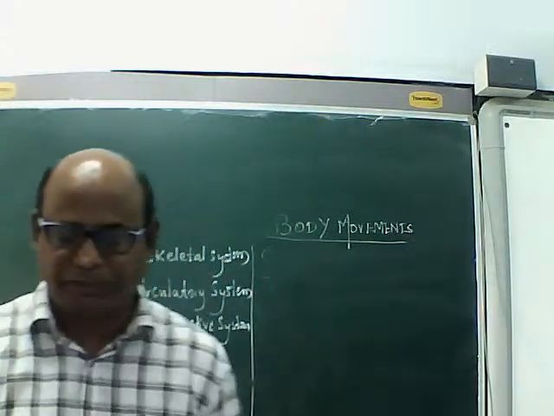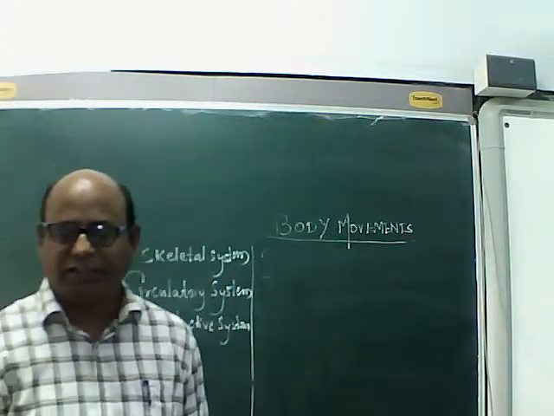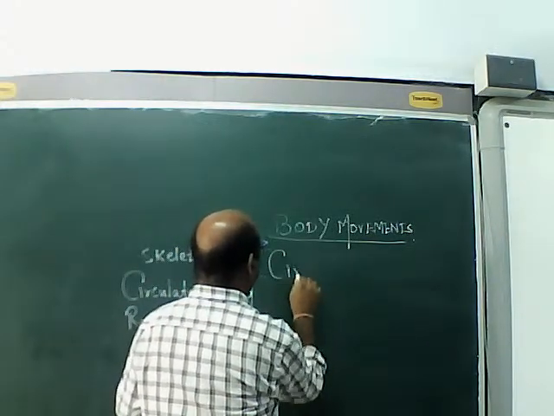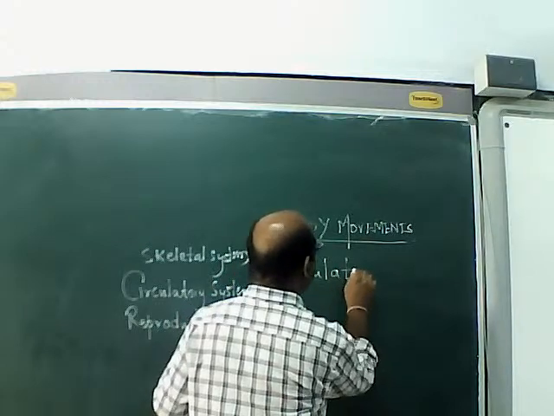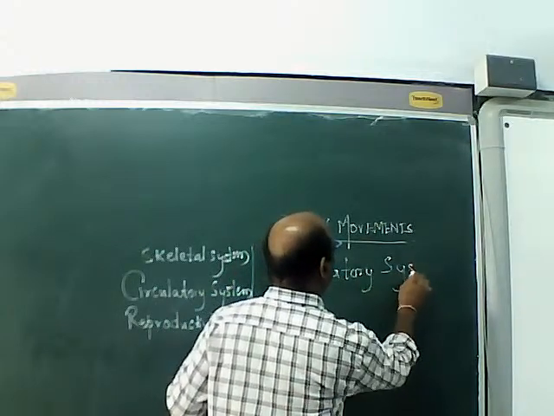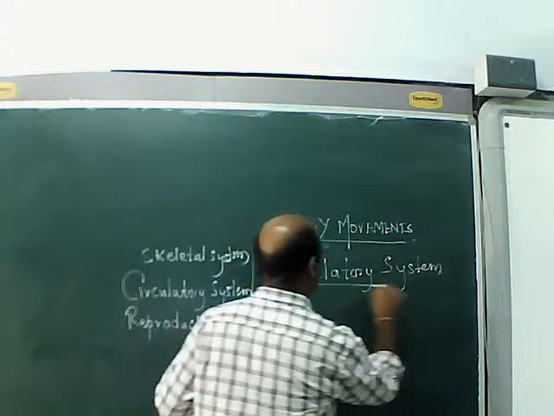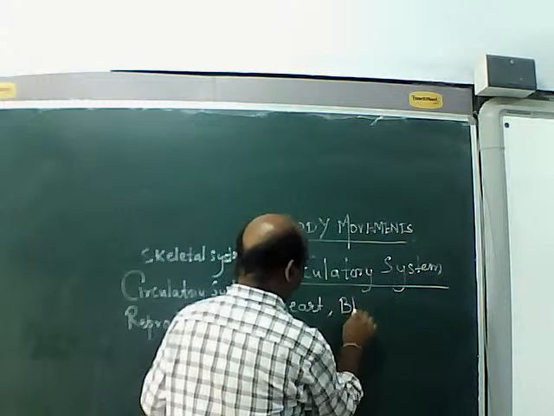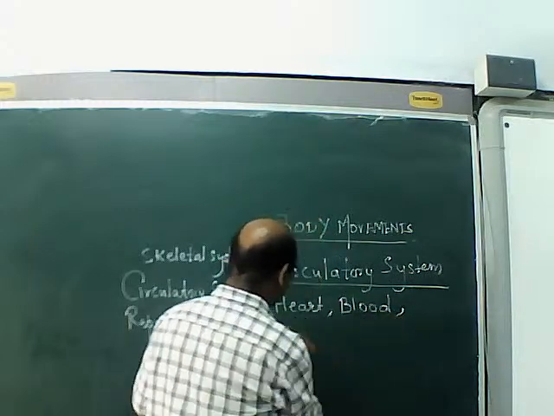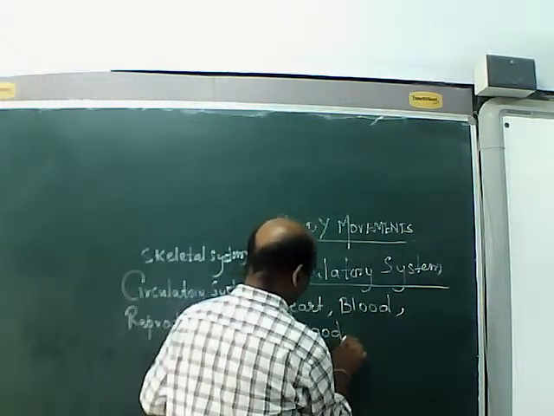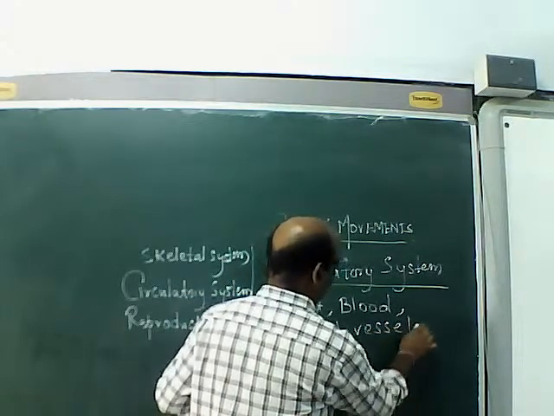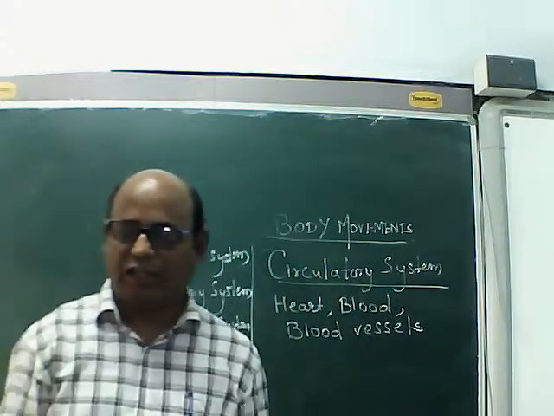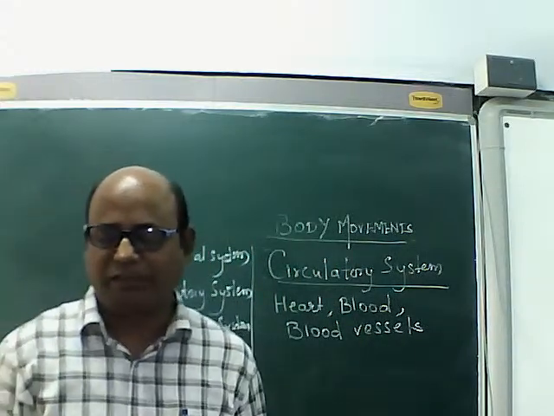Digestive system is there, respiratory system is there, then circulatory system. It consists of heart, blood vessels. Okay, in blood vessels there are three types of blood vessels: arteries, veins, and capillaries.